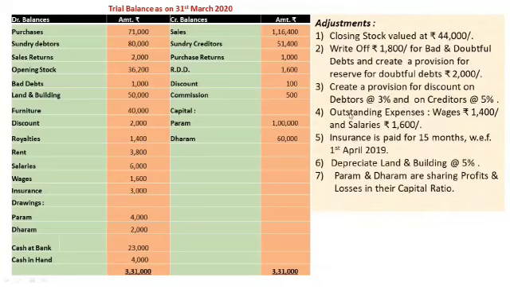On the balancing figure arrived at, calculate 3% discount and again deduct it from debtors. Its second effect would be profit and loss account debit side.